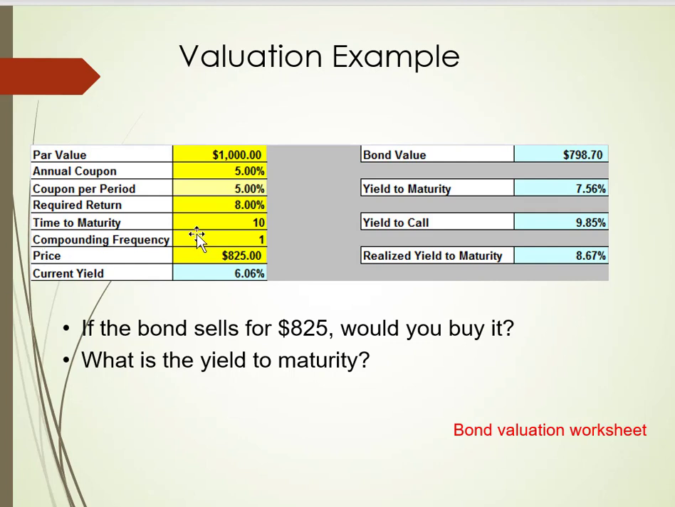When we expand this, 5% is the coupon. We have a price of 8.25. Again, looking at bond value, how much would you pay for something that was worth $798? Hopefully your answer is no. If you did buy this, you wanted to get 8%, but you would only earn 7.56%. So again, this is an example of a poor investment choice.